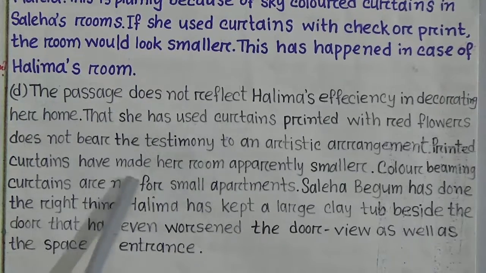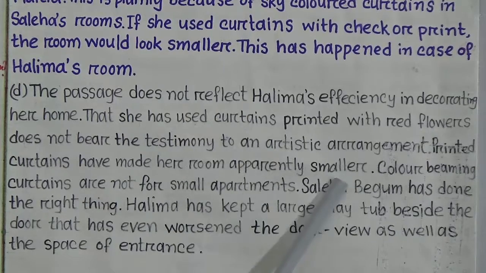Printed curtains have made her room apparently smaller. Colorful curtains are not for small apartments. Saleha Begum has done the right thing. Halima has kept a large clay tub beside the door that has even obstructed the door view as well as the space of the entrance.